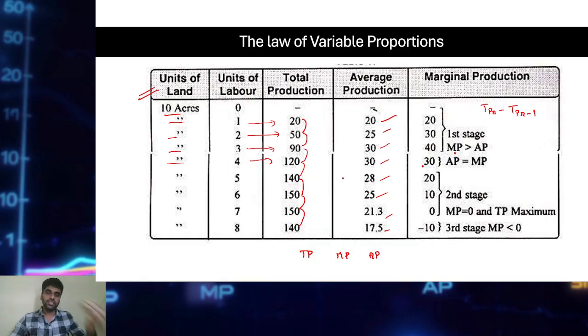AP also first increases, reaches its maximum, starts falling, but it will never become negative. MP also starts, increases, reaches its maximum, becomes 0, becomes negative. So we can arrange all these sequential orders into 3 stages: increasing returns to scale, diminishing returns to scale, and negative returns to scale. These are the 3 stages of the law of variable proportions.